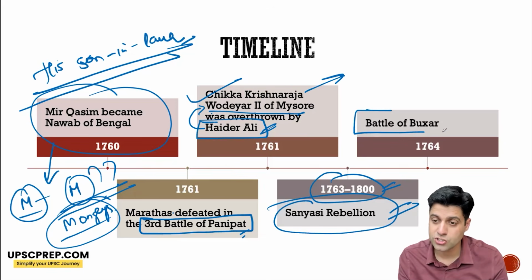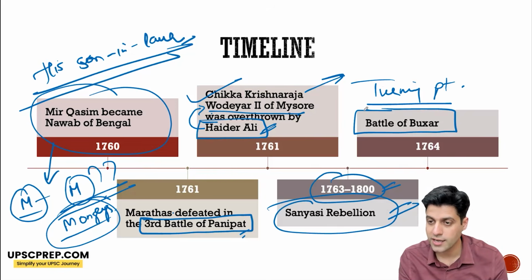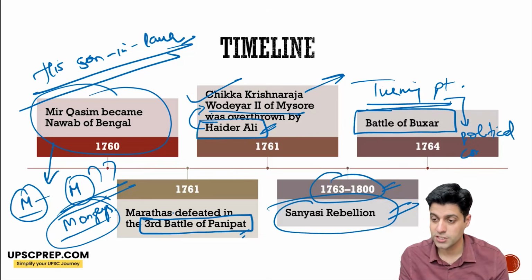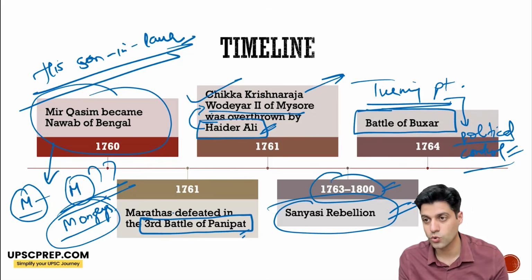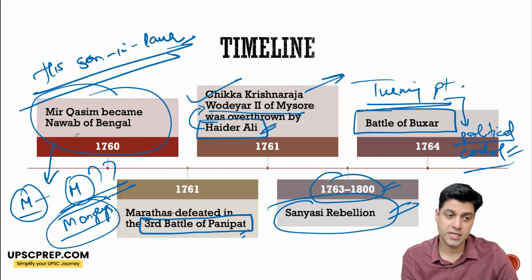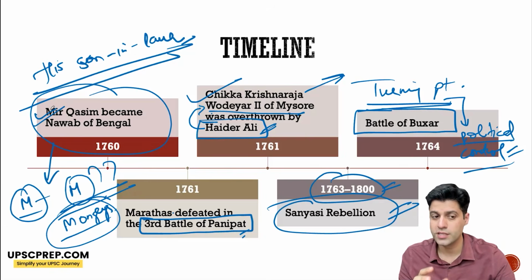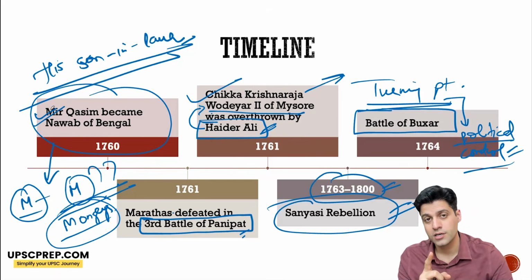Battle of Buxar is basically the turning point where English start gaining political control. First time a foreign power takes political control. The Battle of Buxar is fought between Mir Qasim, that is the army of Bengal, along with, he creates a tripartite alliance along with Shuja-ud-Dawla of Awadh and Shah Alam II of Mughals.